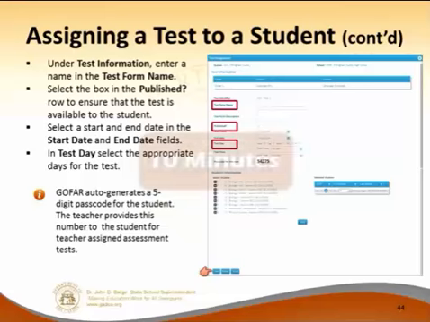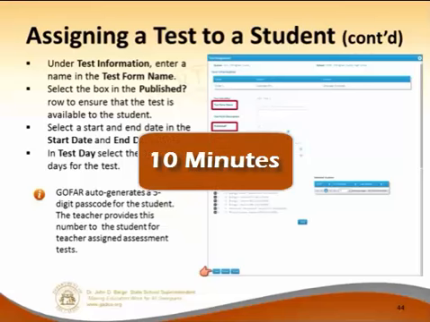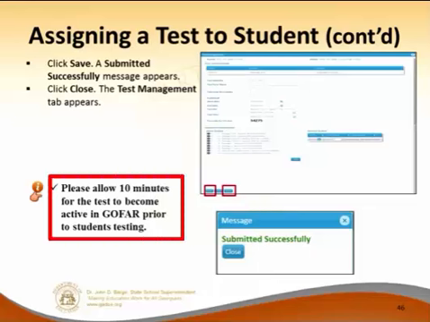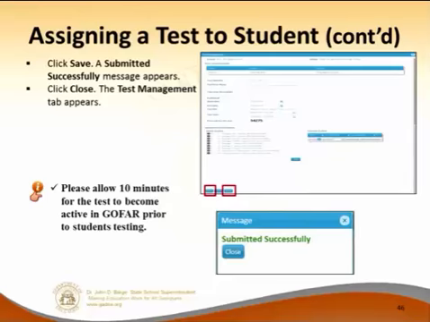Now, it does take about 10 minutes from the time you hit save to a student being able to log on. Once you've clicked Save, a message will come up and say Submitted Successfully. And again, here's that message: Please allow 10 minutes for the test to become active in GOFAR prior to the students testing.